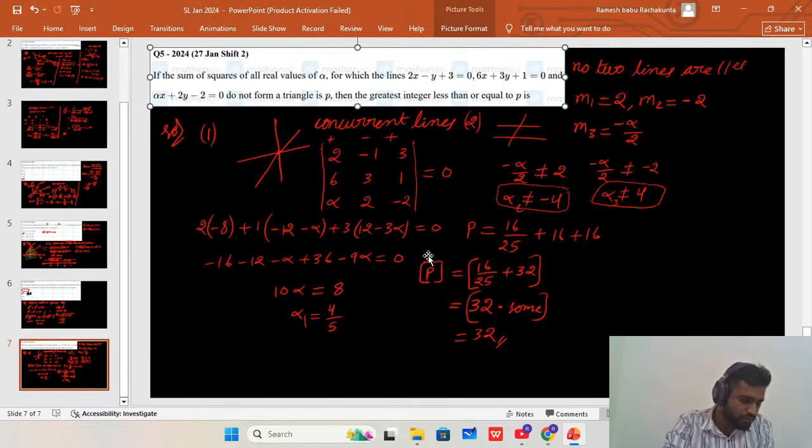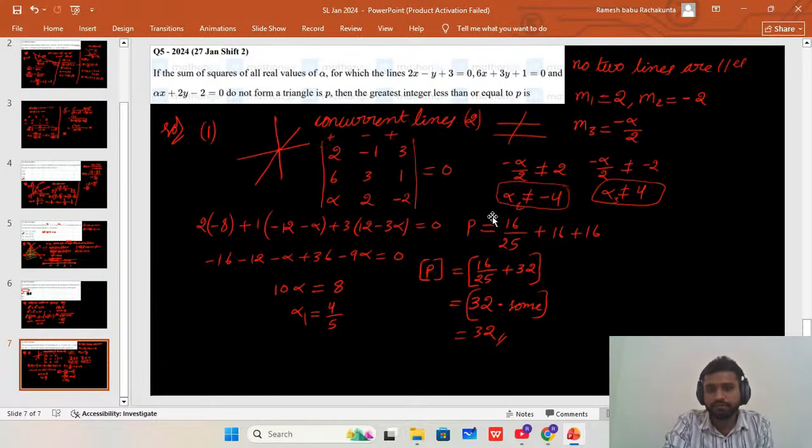Alpha should be equal to 4 and minus 4 so that they are parallel. Yes, slopes are not equal. I'm saying slopes are not equal, so alpha should not be equal to minus 4. If alpha equals 4, they will form a triangle, so we can take these values of alpha. Understood?